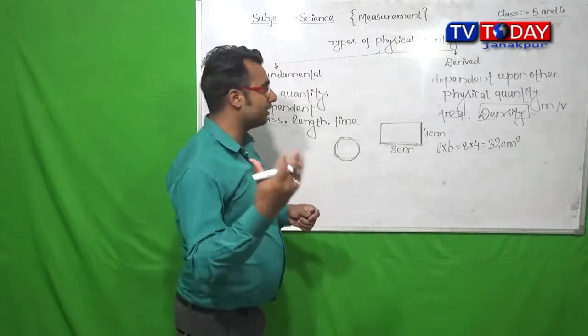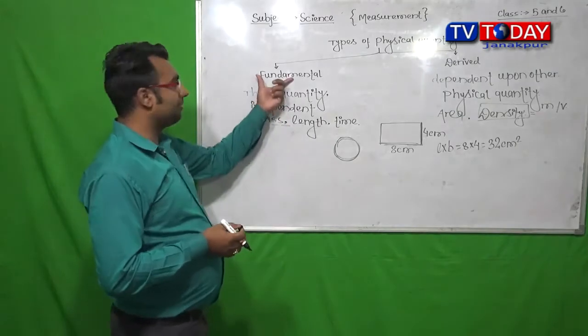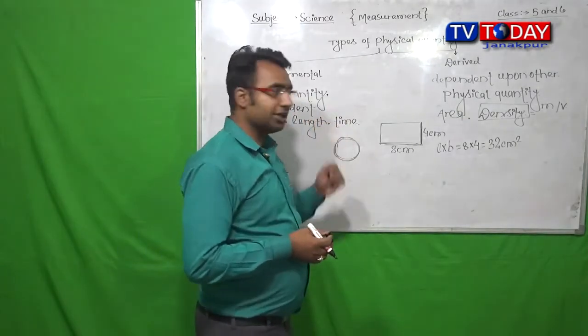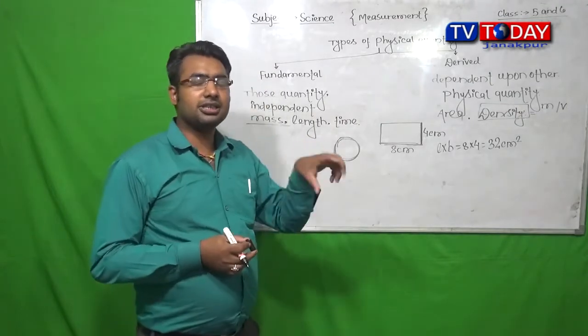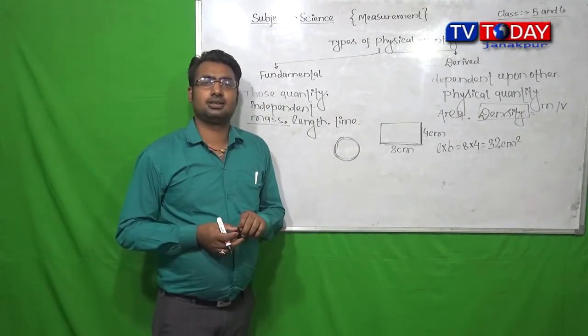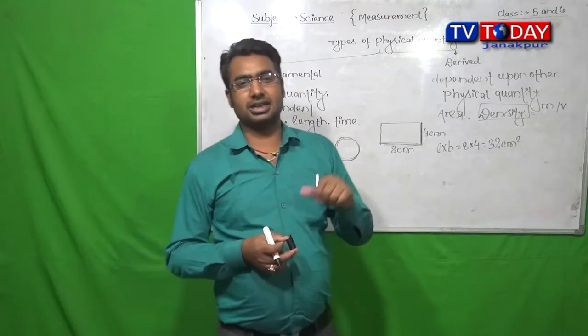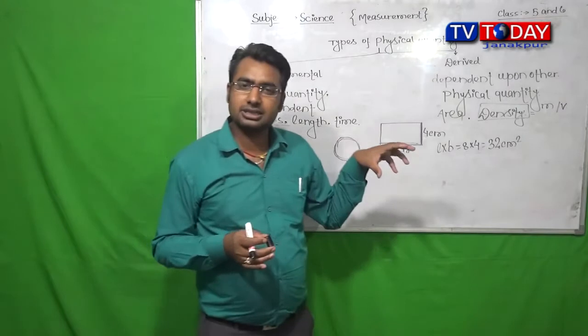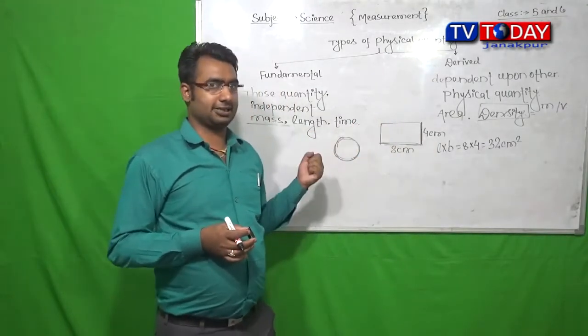So by this way we can see the fundamental quantities like mass, length, time, temperature, current, luminous intensity and amount of substance. These come under the fundamental quantity because they are independent.